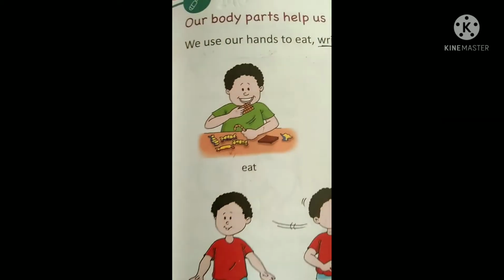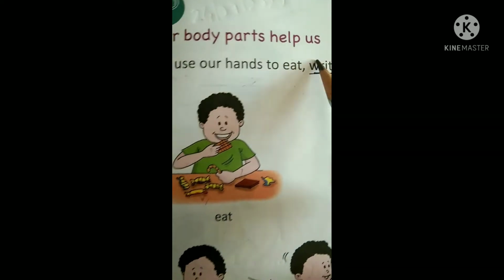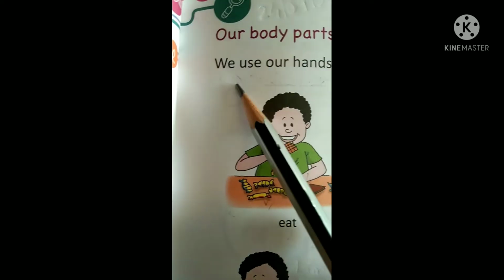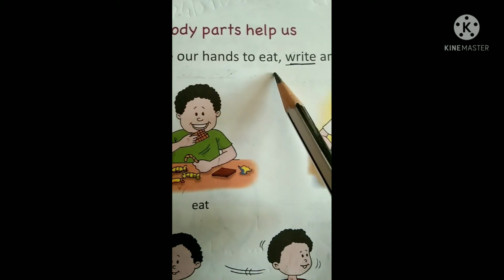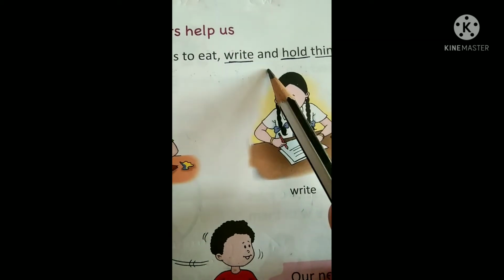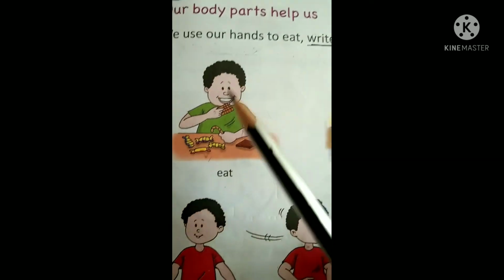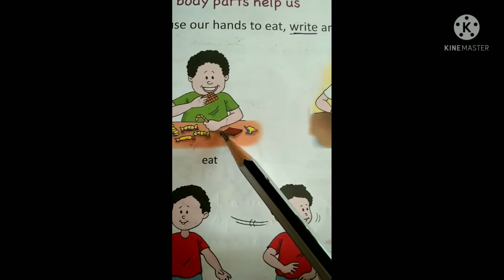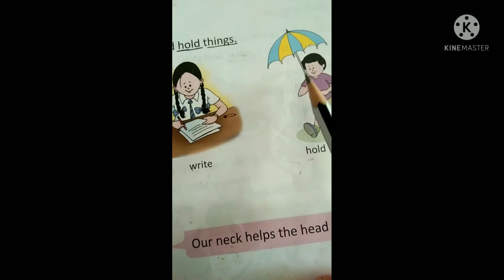How does that body part help us? Our body parts help us. First one, we use our hands to eat, write, and hold things. So we use our hand to eat food, to write, to hold things.